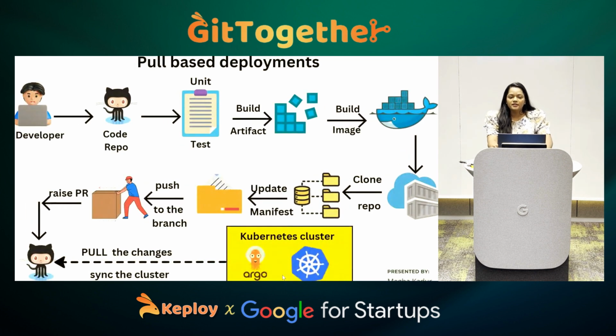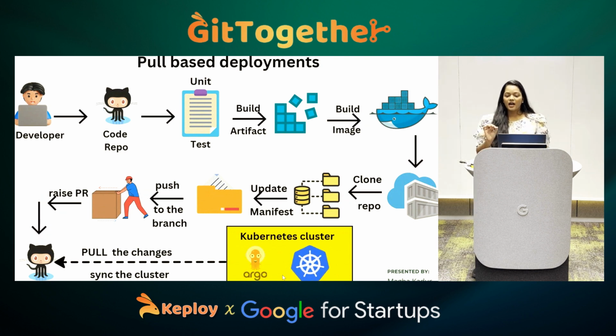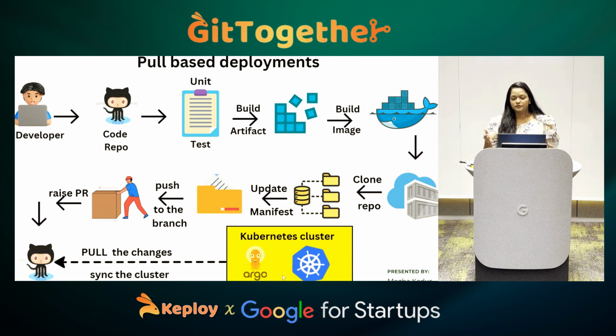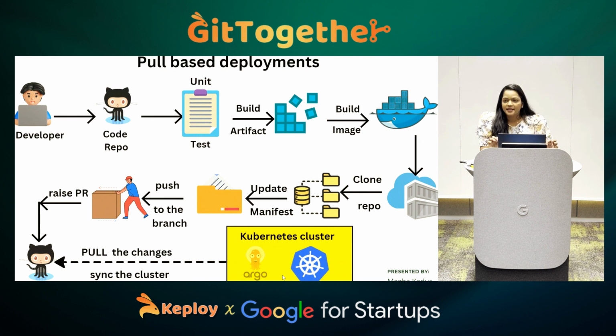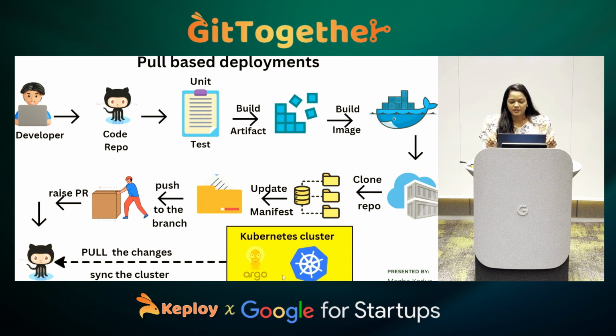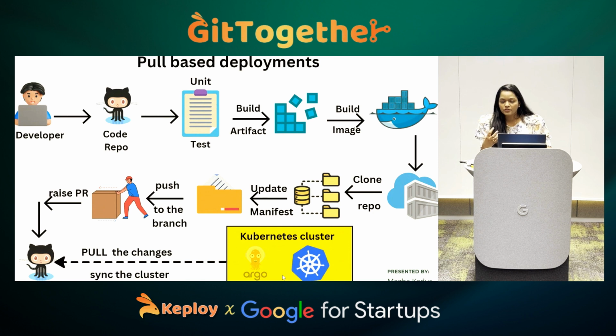Okay, so here the CI process will remain the same. There's no change in that. The change comes in the CD process. So once the artifacts are generated from the CI process, we store them in a container registry like Docker Hub or JFrog Artifactory. Then, as I said in the earlier slide, the GitOps concept works on having two kinds of repository. One is your application code and one is your configuration repository. You need to clone the configuration repository, pull those changes, and whatever changes you want to make, update it.